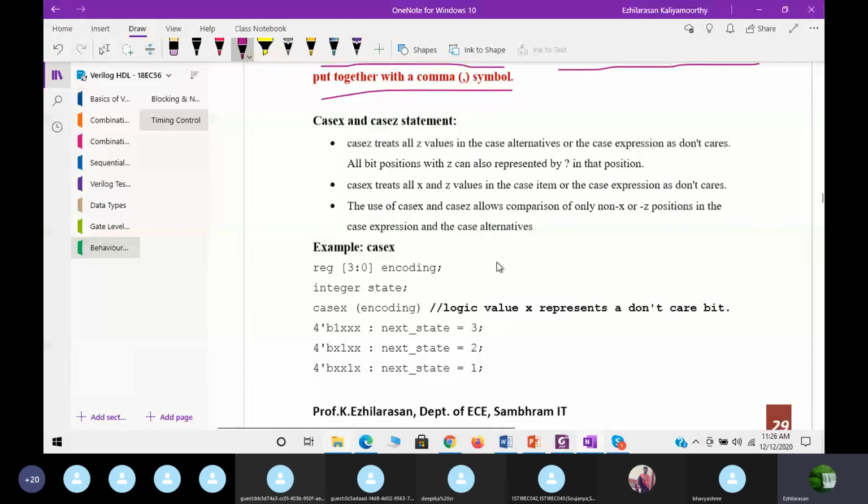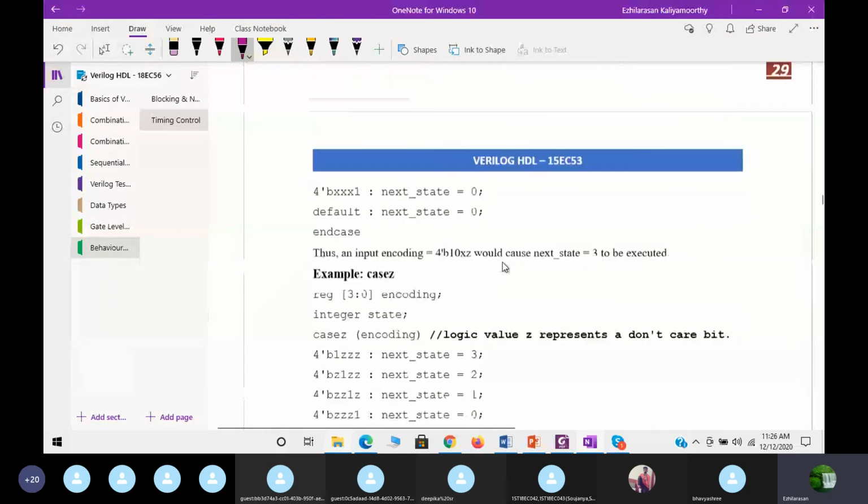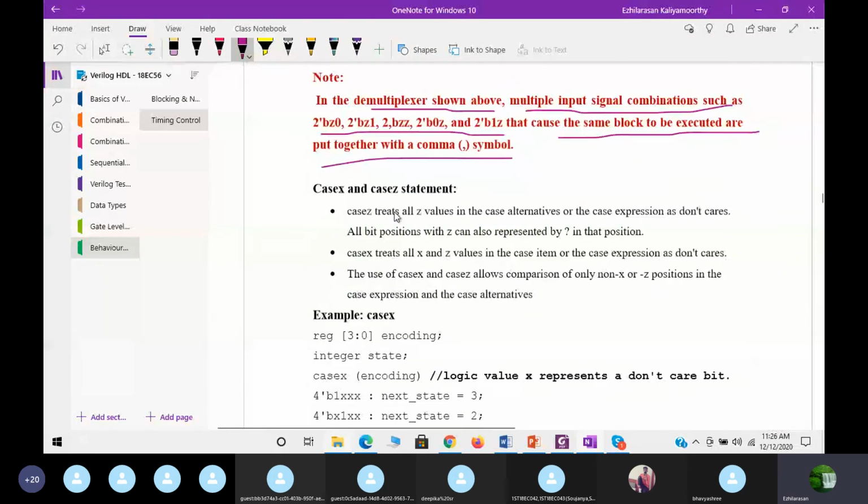This is about the case statement. Then I will show the casex and the casez.